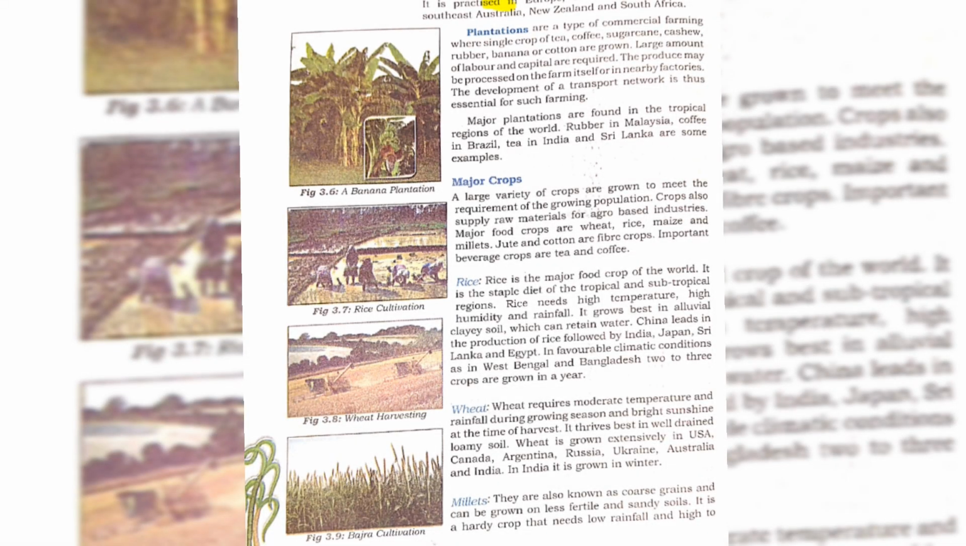Mixed farming is practiced in Europe, Eastern USA, Argentina, Southeast Australia, New Zealand and South Africa. Plantation is a type of commercial farming where a single crop of tea, coffee, sugarcane, cashew, rubber, banana or cotton is grown. A large amount of labor and capital is required. The produce may be processed on the farm itself or in nearby factories. The development of a transport network is essential for such farming. Major plantations are found in the tropical regions of the world. Rubber in Malaysia, coffee in Brazil, and tea in India and Sri Lanka are some examples where plantations are done. This is the type of commercial farming.